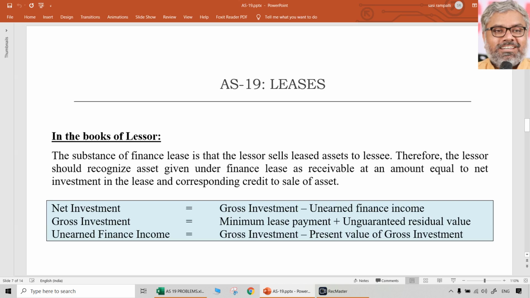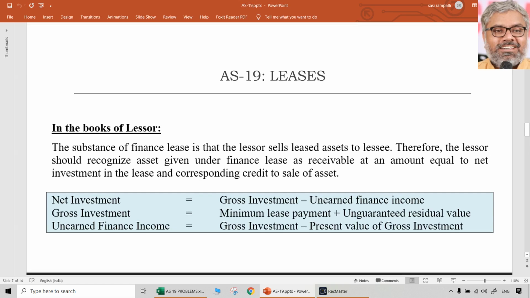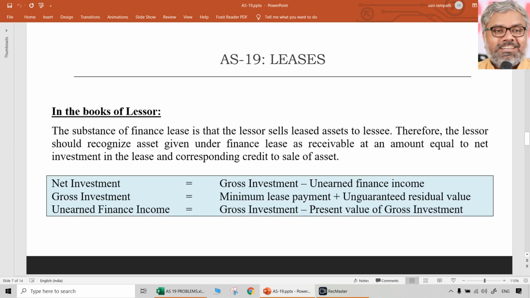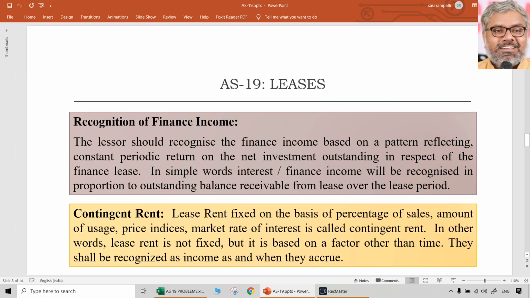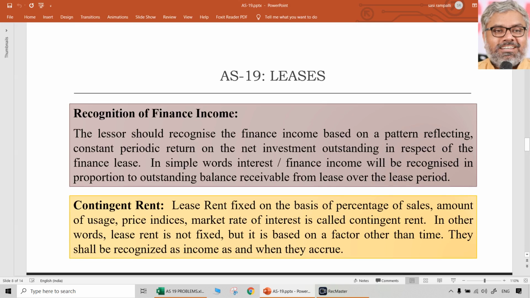And most importantly, for the lessor point of view, even in the examinations, what will be asked is computation of unearned finance income. How to calculate that? That is gross investment minus present value of gross investment. That will be treated as unearned finance income, which will be treated as income over the period of lease term on a systematic basis by the lessor. That is about finance lease recognition. Those are the things which will be applied in solving the problems.